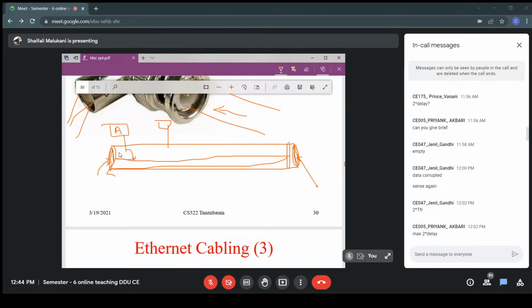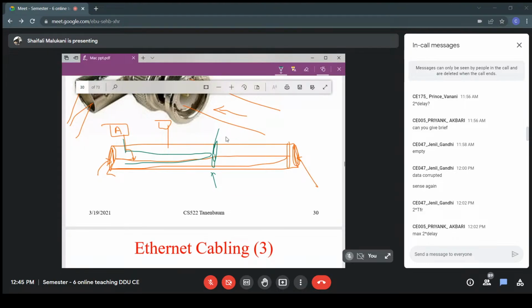Now suppose I have kept my terminators properly, but now the cable gets broken somewhere here, right? It becomes broken, means what? It becomes open here. So now what will happen? If I send my signal here, it will get reflected back here, right? So this characteristic is generally used for detecting cable breaks, right?